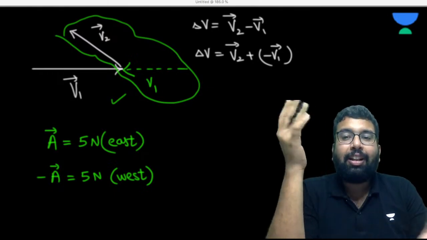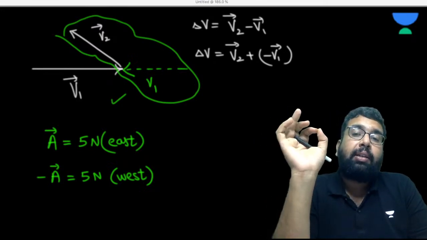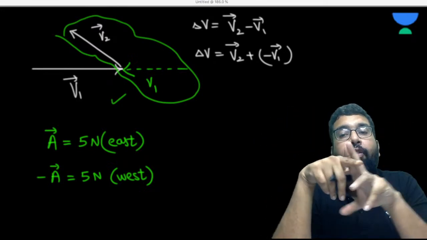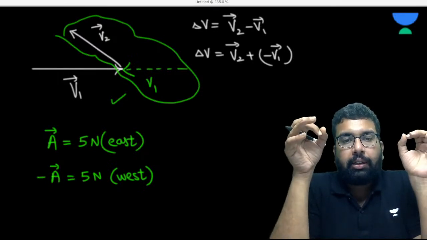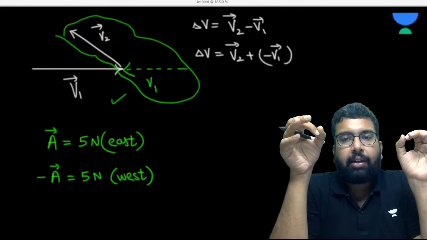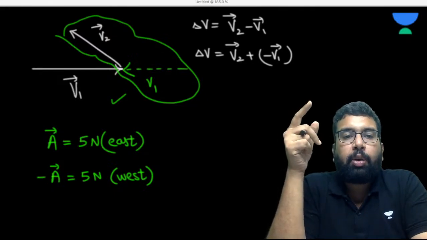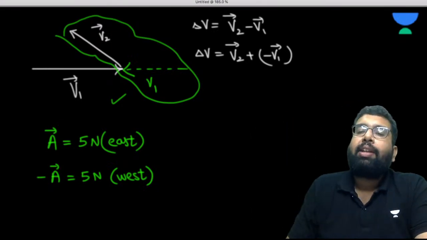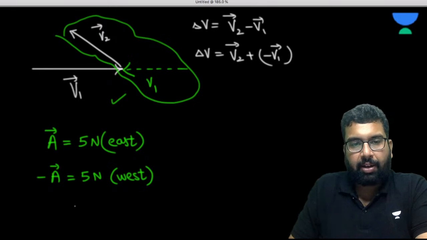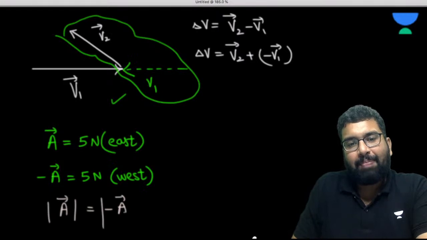So no, sir, they are not the same vector, because a vector is something which is having magnitude and direction. So these are not equal vectors. Vector A is not equal to negative of vector A because they both are having the same magnitude, but they are not having the same direction. Wonderful. But their magnitude is same. Okay, magnitude is same.